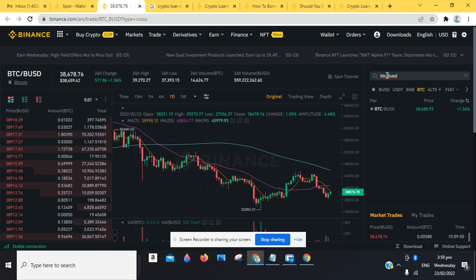You can look at the charts for SAND token. There have been lots of ups and downs. I think the all-time high has been about $8. It's still saying we have about 106 BUSD here. I think it's still refreshing, and that's why it's still saying that. Let's see. It should load up a little bit so we can get the whole concept of this crypto loan tutorial. So we're going to wait.